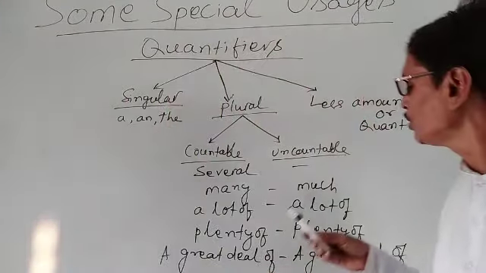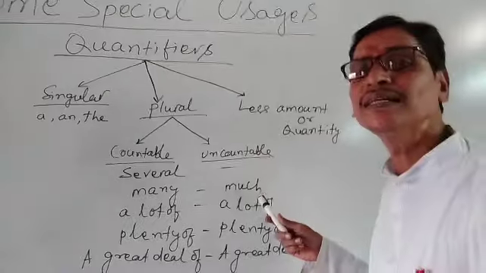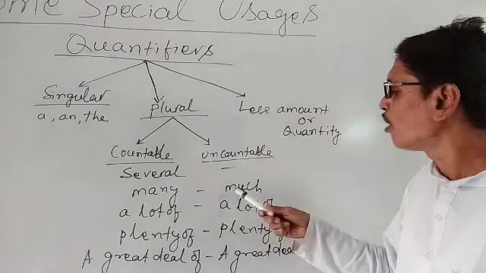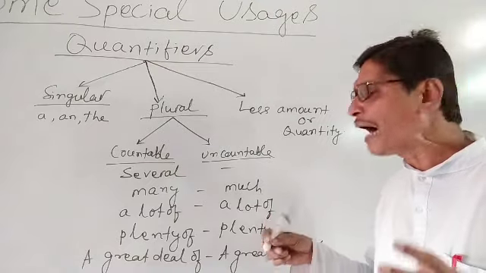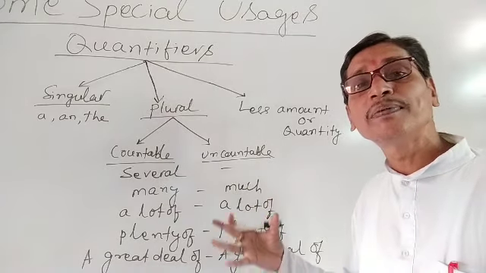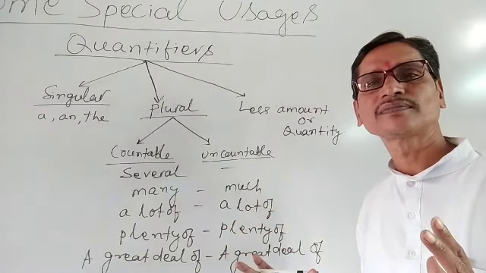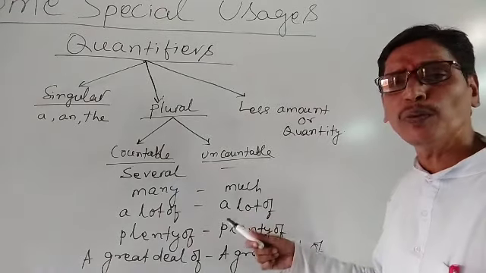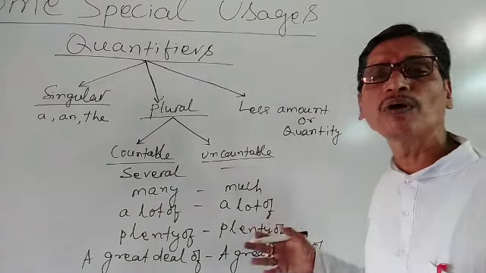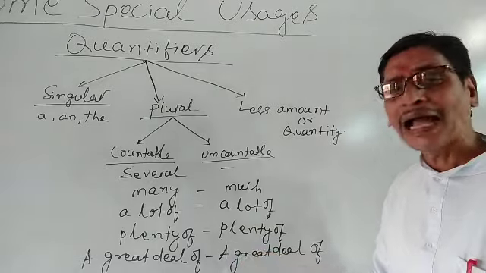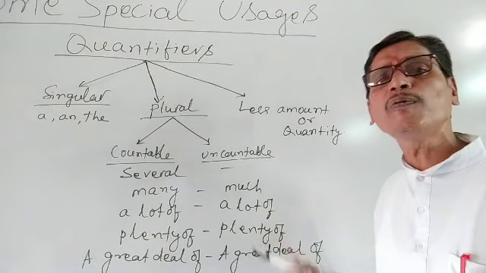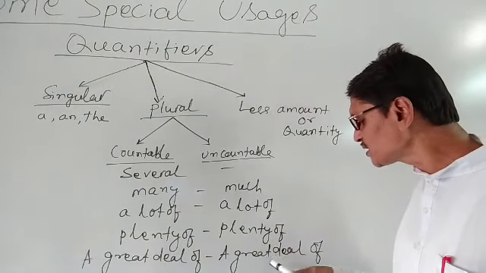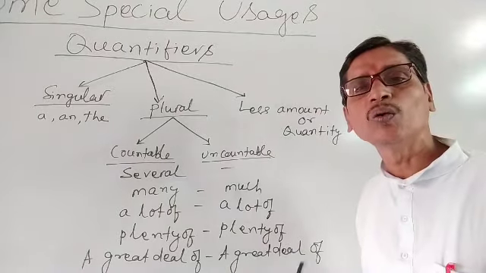You see, here you have written much. My bottle does not have much water. My bottle has a lot of water. My bottle has plenty of water. My bottle has a great deal of water.